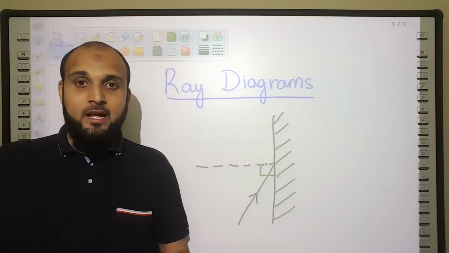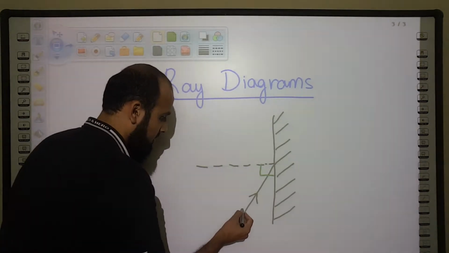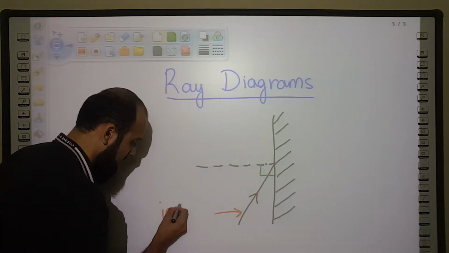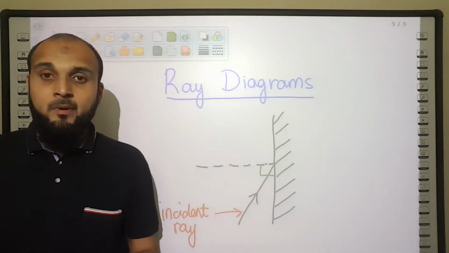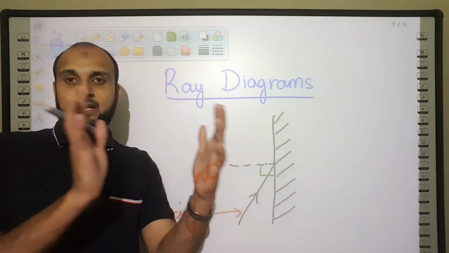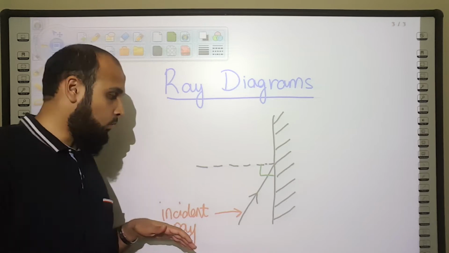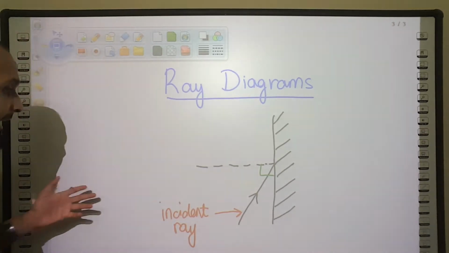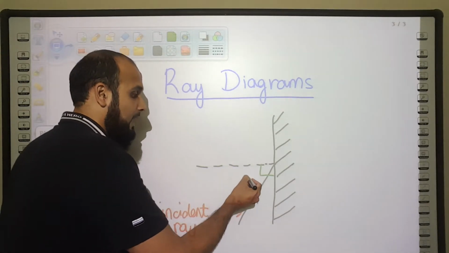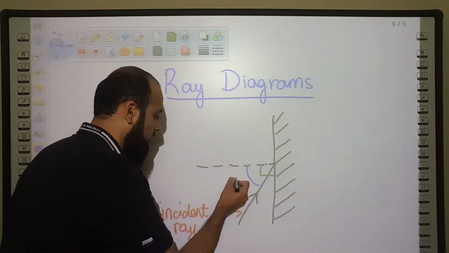The incoming ray of light is known as the incident ray. So this is in fact the incident ray. You can remember that as incident is incoming. Both of them start with an in, right? So incident and incoming tells you what we're talking about. The angle of incidence is defined as the angle between the normal and the incident ray. So this is the angle of incidence.